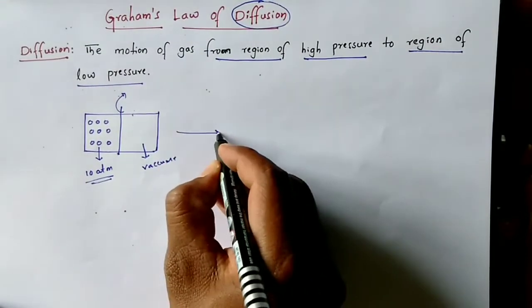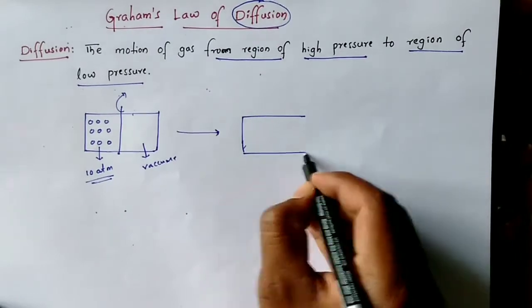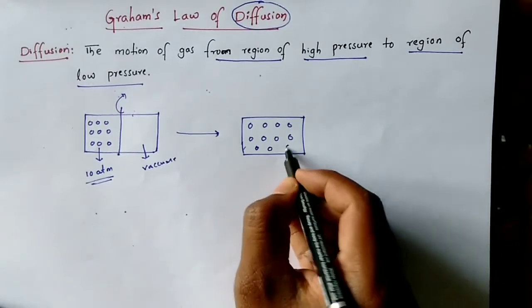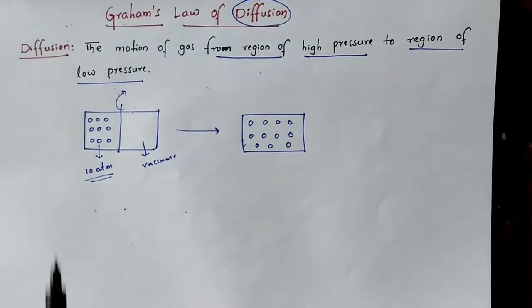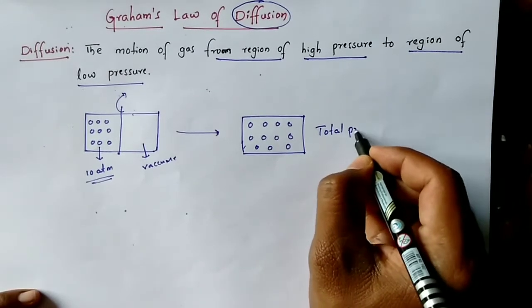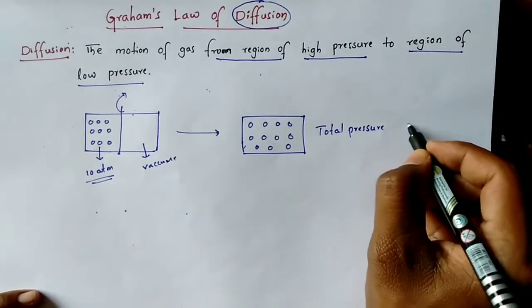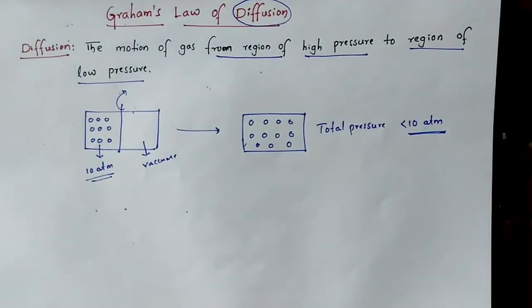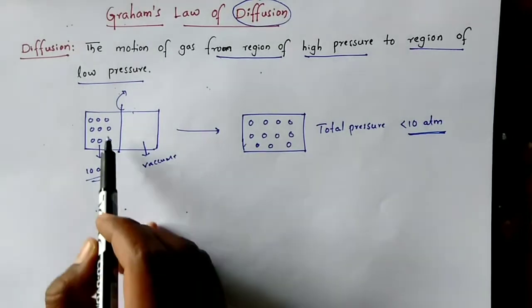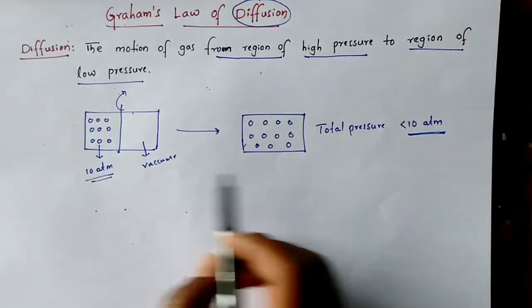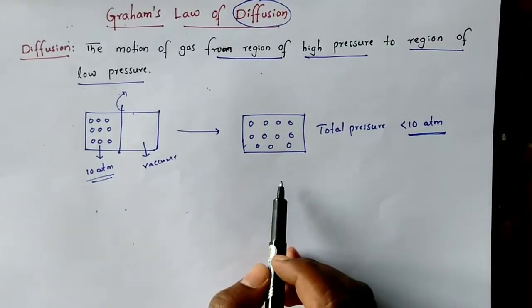After removal of that partition, all the gaseous molecules will occupy the space available in the container. So after diffusion in this container, the total pressure must be less than 10 atmosphere. The gaseous molecules moved from higher pressure region to lower pressure region uniformly.